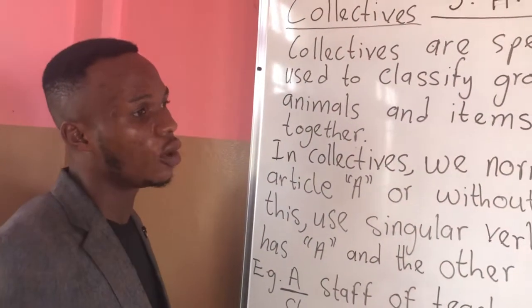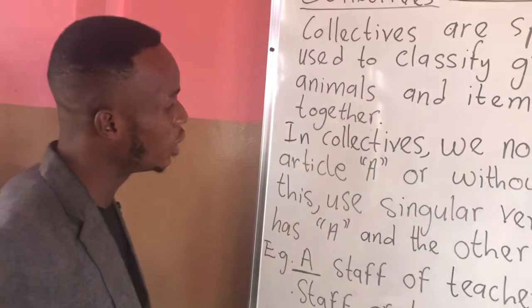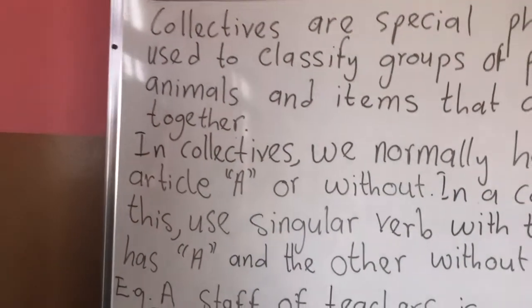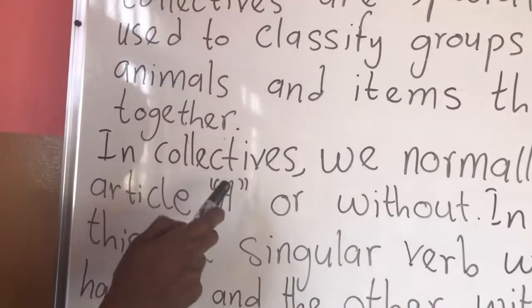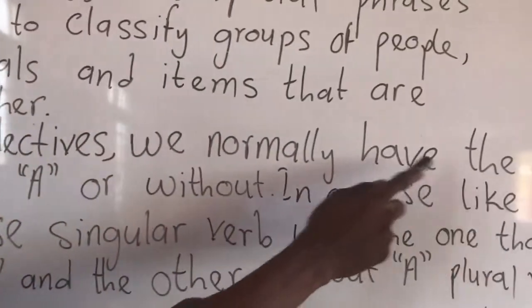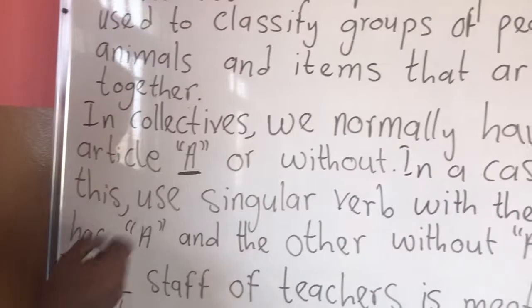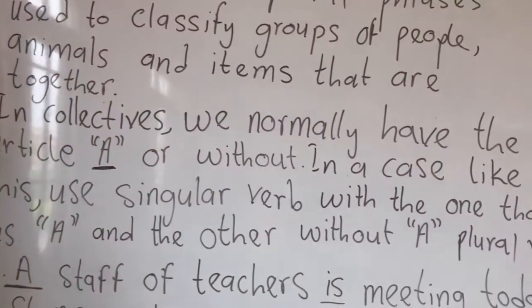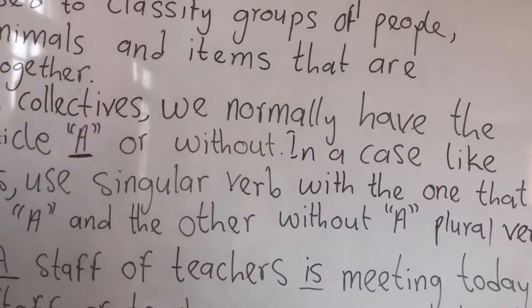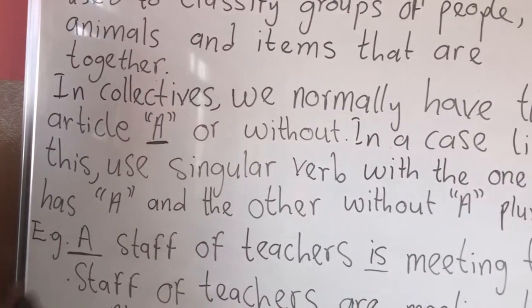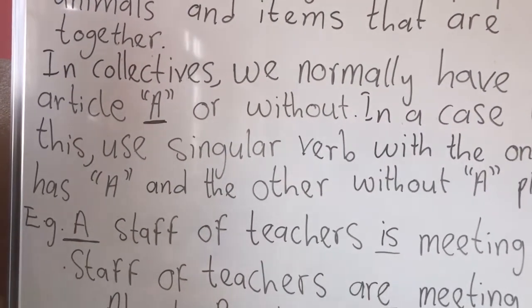But before we go into that, let us look at a few example sentences I have written on the board. In collectives, we normally have the article "a" at the beginning of the collective words. Sometimes we have "a" or we don't have it at all.